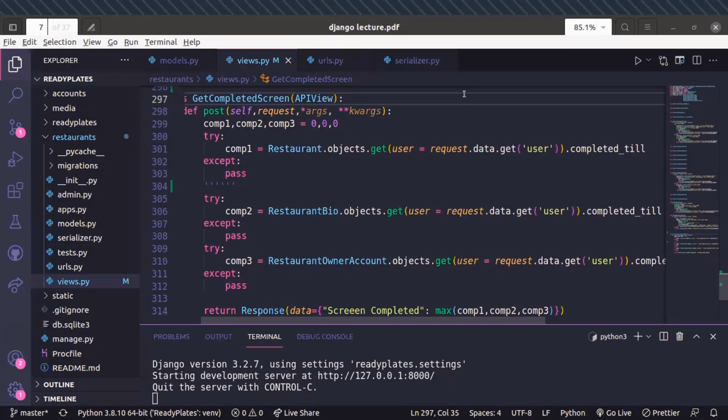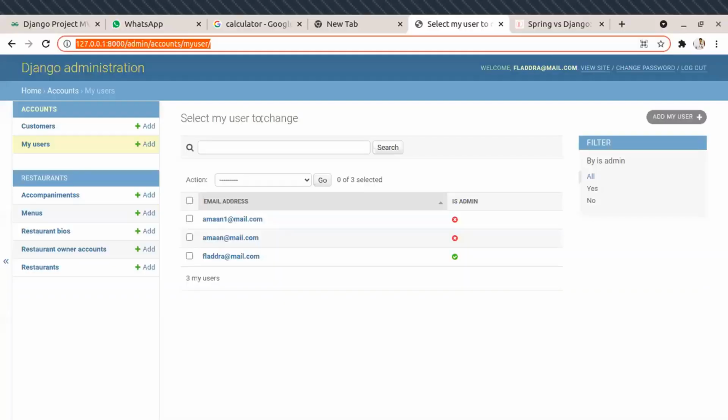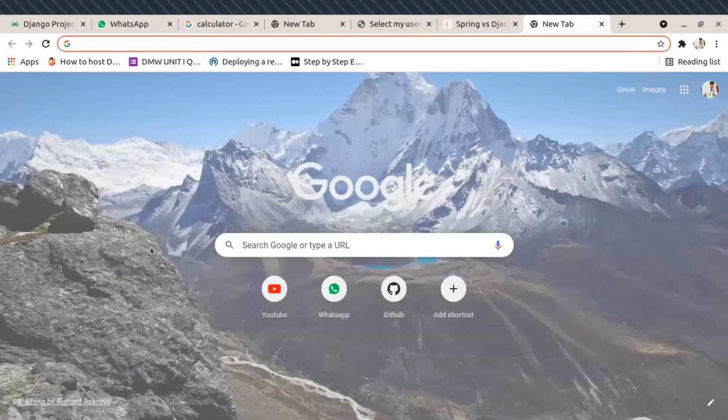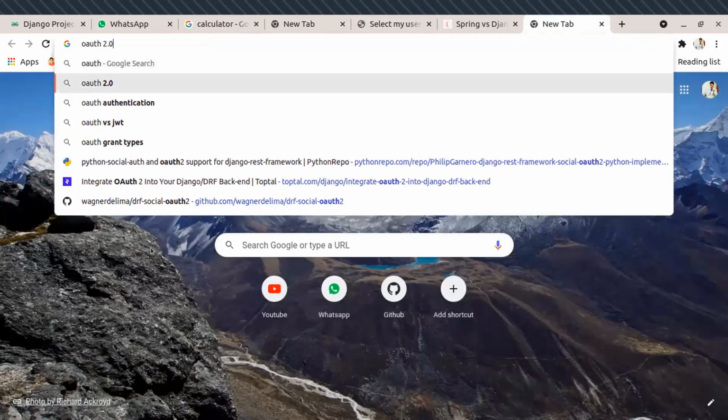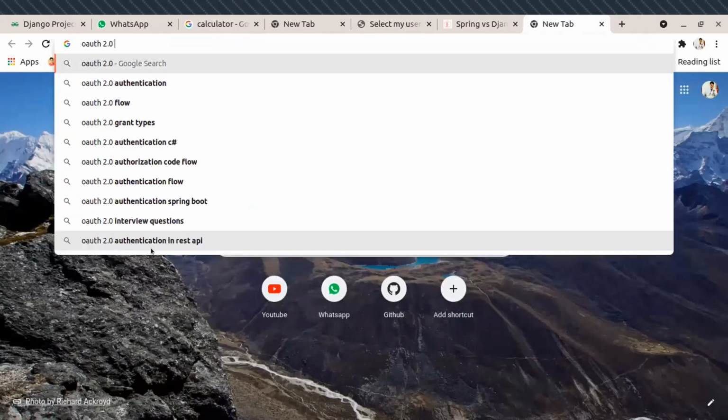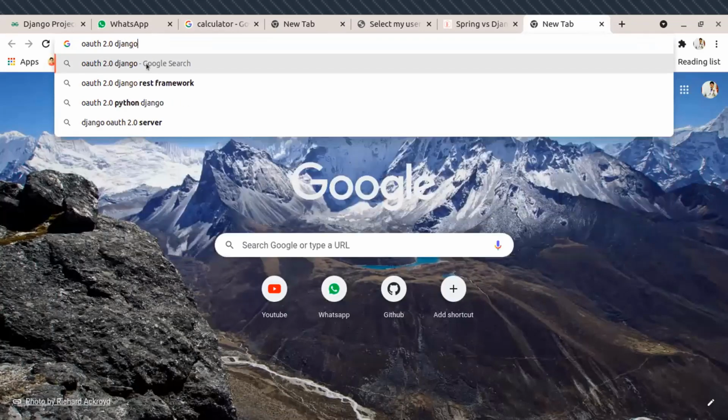Apart from that, if you need any other features, for example token based authentication, bearer token authentication, or the OAuth 2 authentication which Google uses, those are also provided with the help of various modules which you can import in Django directly without writing any code. That's the advantage of using Django. There are many such libraries, for example OAuth 2, and there is also JWT, JSON Web Token.